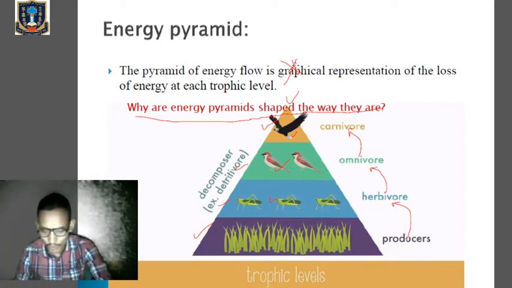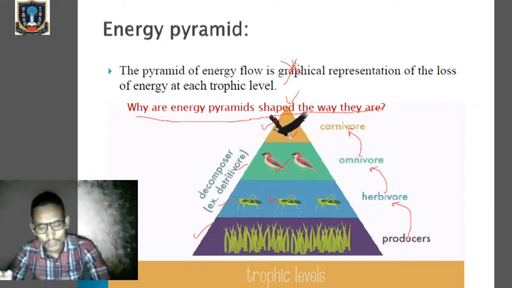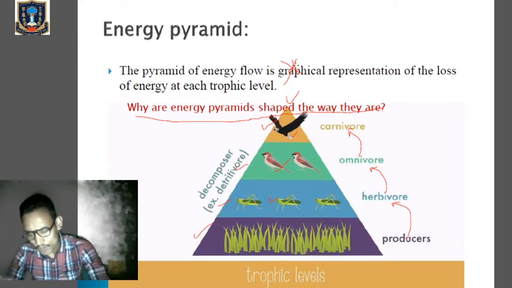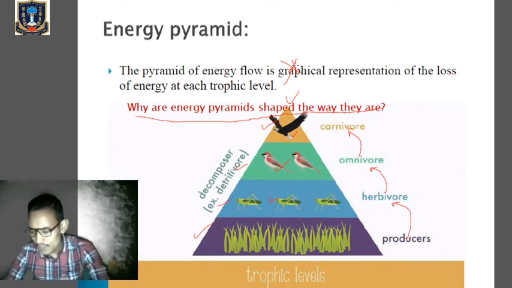So that's why we always find the flow of energy in the shape of a pyramid. Clear? Now the pyramid gives a logical explanation as to why the earth can support more people if they feed at lower trophic levels. Clear? Now the most important thing over here is to remember the flow of energy and the 10% law of energy. Okay, so I'm telling you that the energy pyramid is the graphical representation of the loss of energy at each trophic level. The producers will capture the solar energy, and that energy will be utilized to perform the process of photosynthesis.